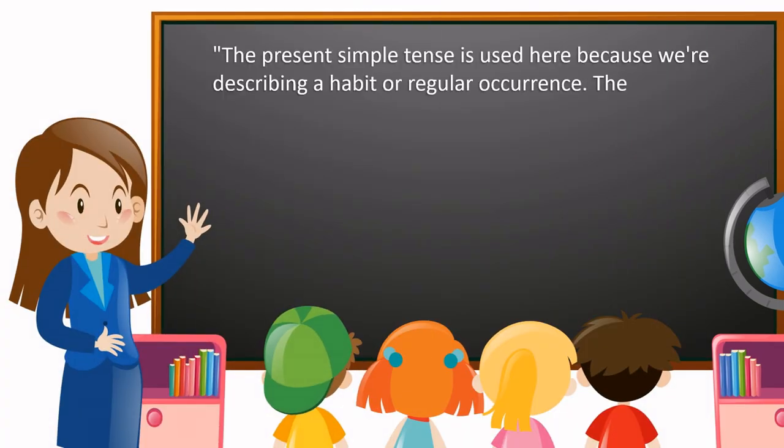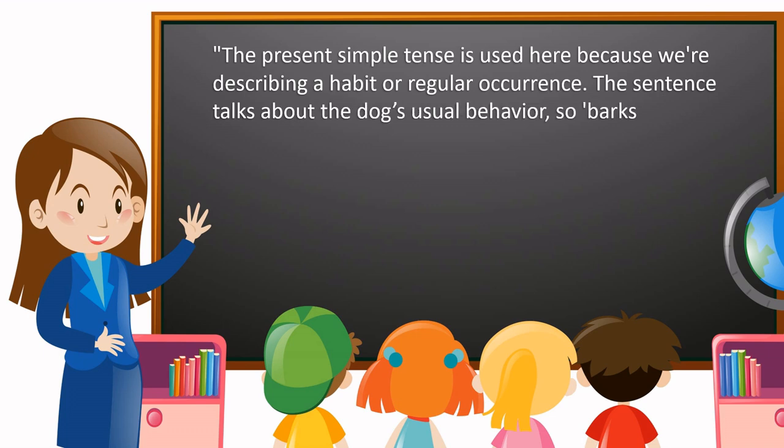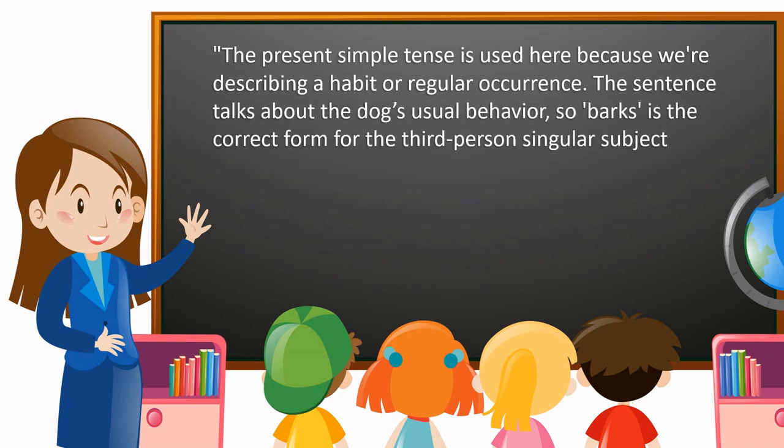The present simple tense is used here because we are describing a habit or regular occurrence. The sentence talks about the dog's usual behavior. So, barks is the correct form for third person singular subject dog.